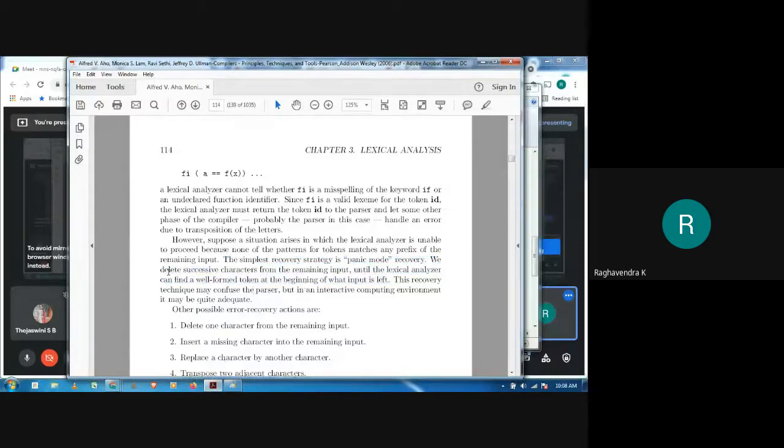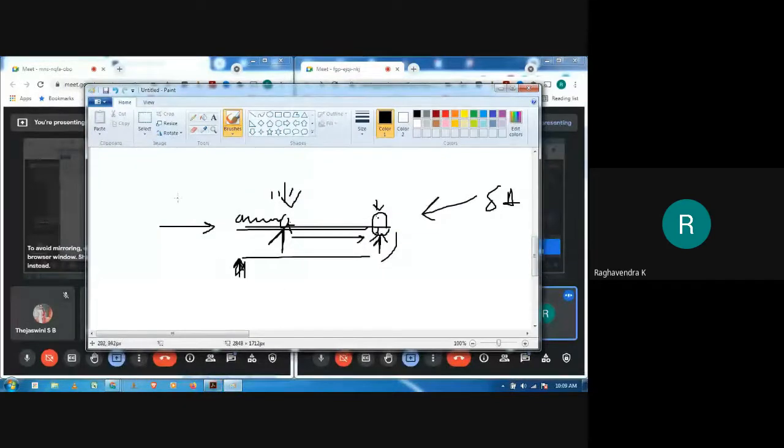It will delete the successive characters from the remaining input until the lexical analyzer can find a well-formed token. Normally this well-formed token would be some delimiter that is used by most programs. Like for example, if it is a statement, then semicolon is a delimiter. We know that after this particular character, the statement is going to end. If it is a function, what is a delimiter?